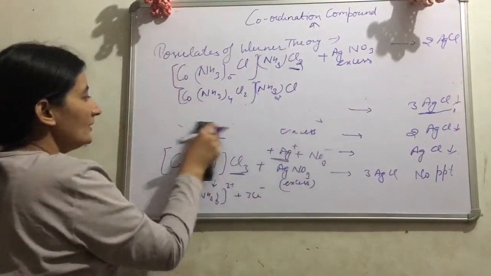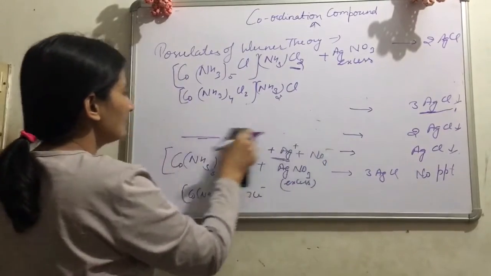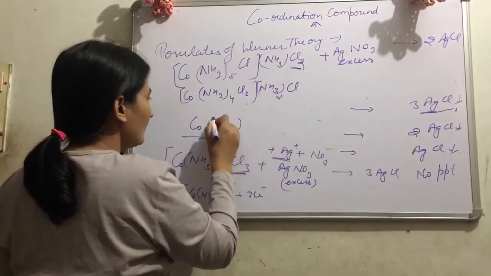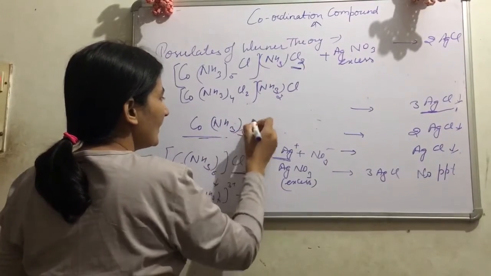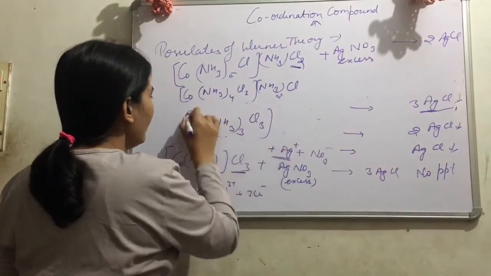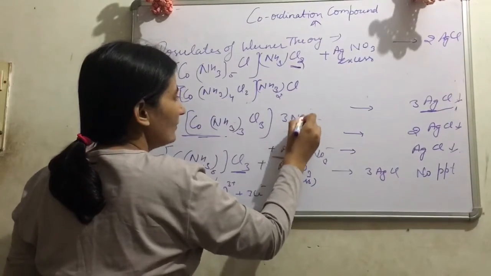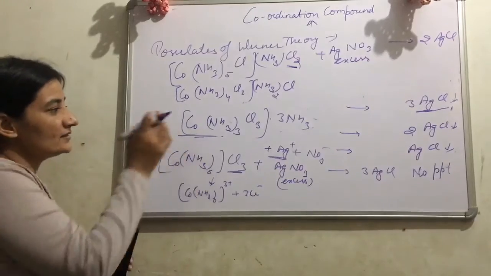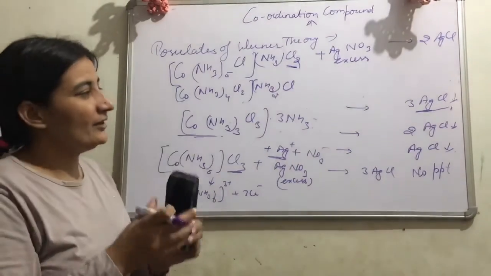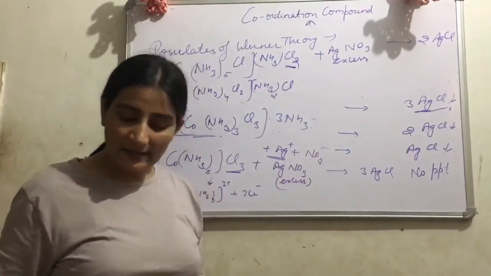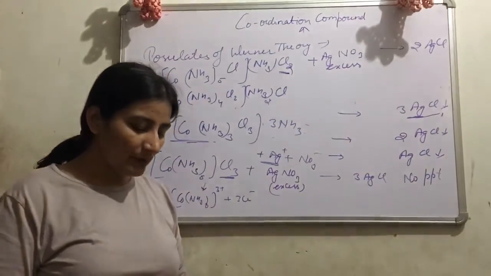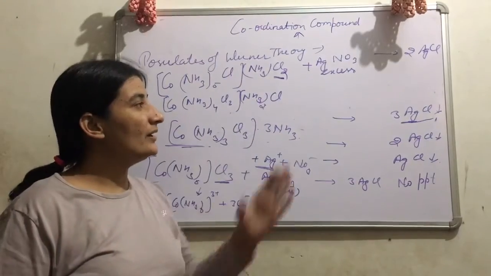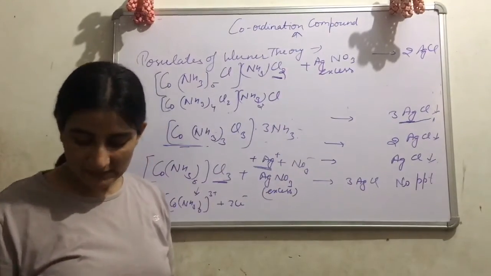So for the last one, the structure of the complex is Co(NH3)3Cl3. Now 3 NH3 are present outside. This is the structure. So on the basis of precipitate formation, when we add electrolyte in a given coordination compound, on the basis of that we can predict the structure of a given complex.